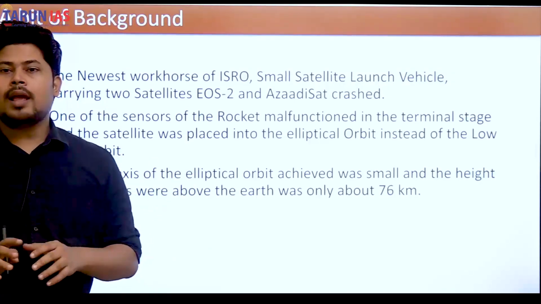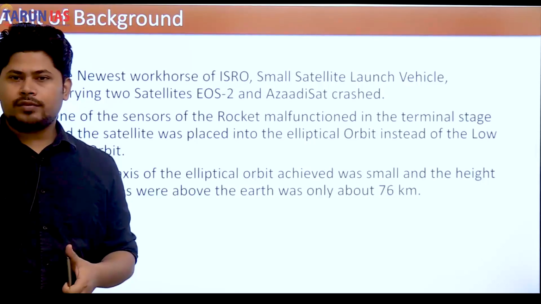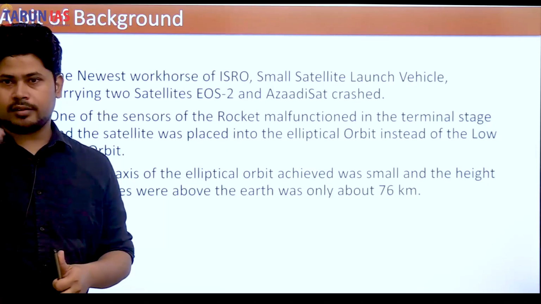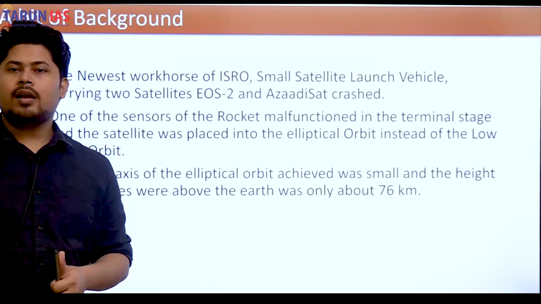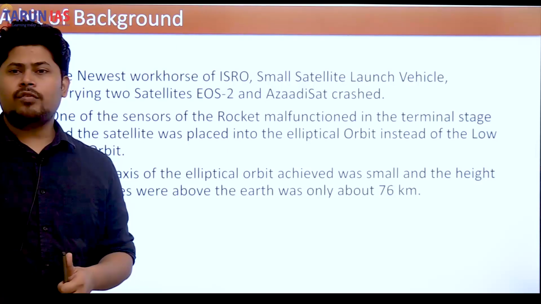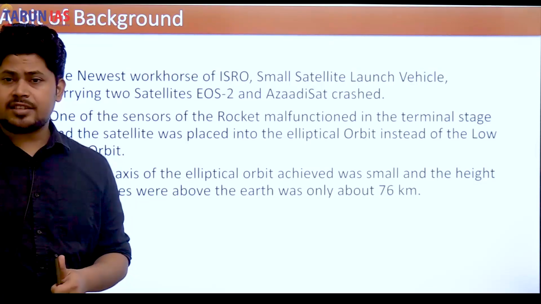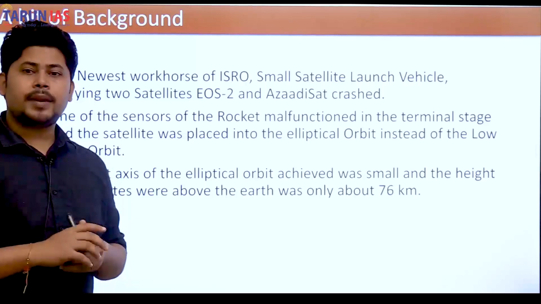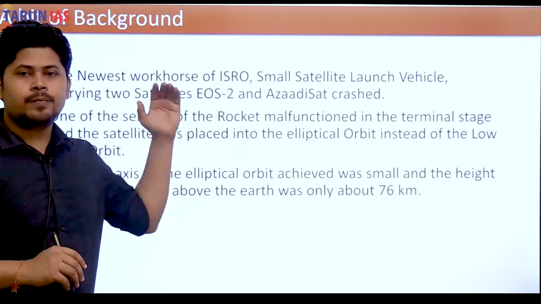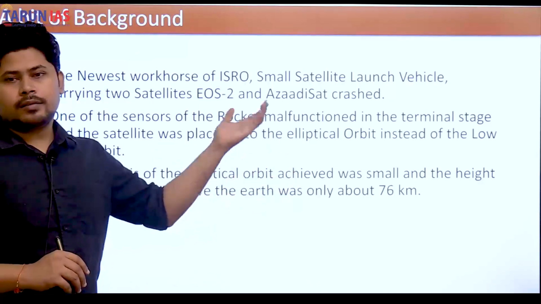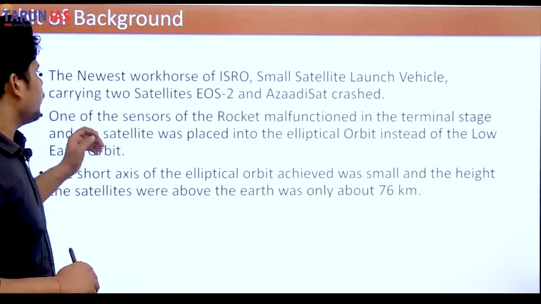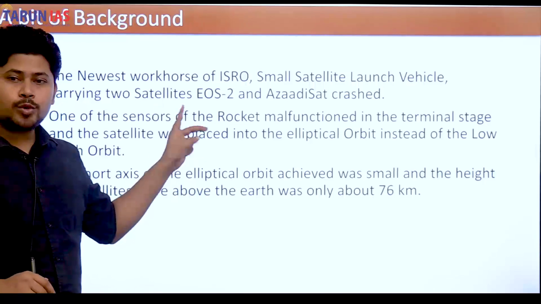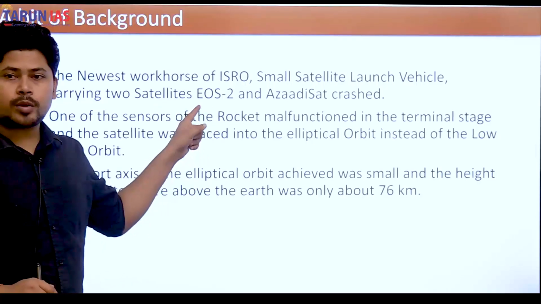Everything went smooth. But the case was, in the terminal phase of the rocket flight, sorry, one of the sensors went rogue. It stopped performing, and that led to the placement of the satellite into a different kind of orbit, which should not have been done. So this launch vehicle was carrying two satellites, EOS-2, Earth Observation Satellite 2, and Azadi Sat.